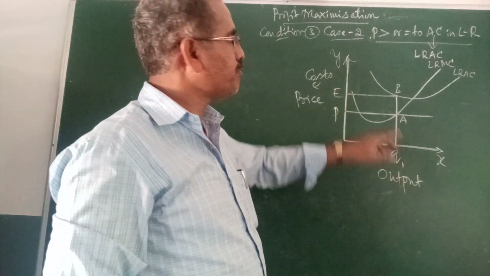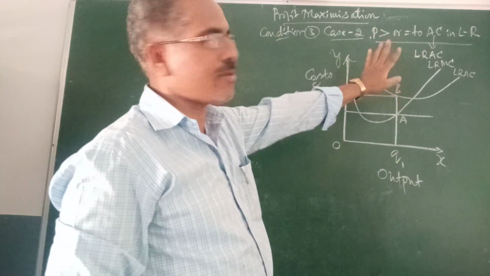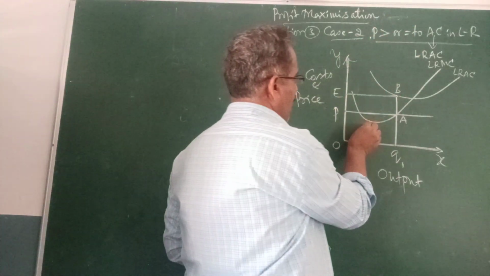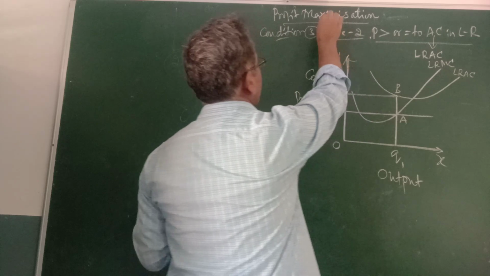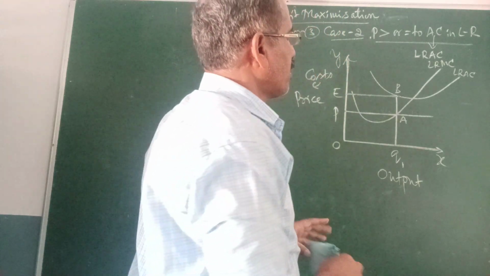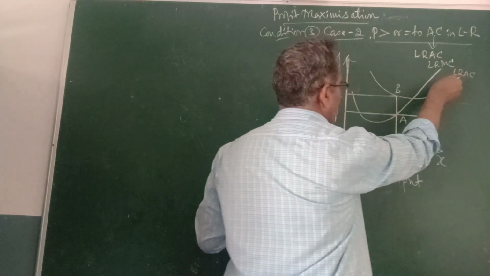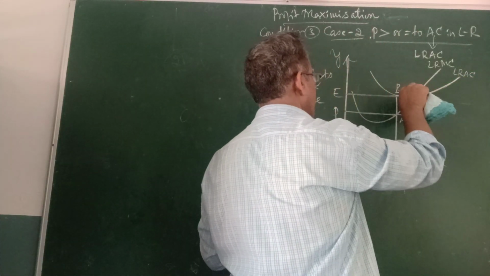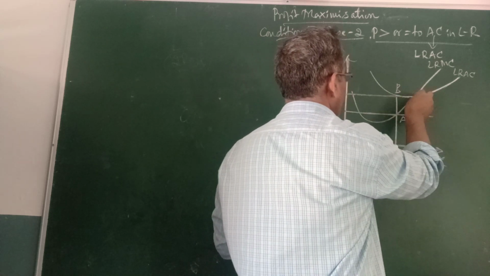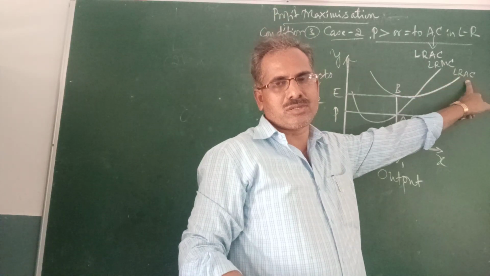See here the diagram. As per condition 3 and case 2, price must be greater than or equal to the average cost in the long run. But here as per the diagram, we wish to calculate how it can be possible to get profit maximization. Looking at the long run average cost, it has been at the minimum point. At the minimum point, your price is less than the average cost. That's why average cost is more.